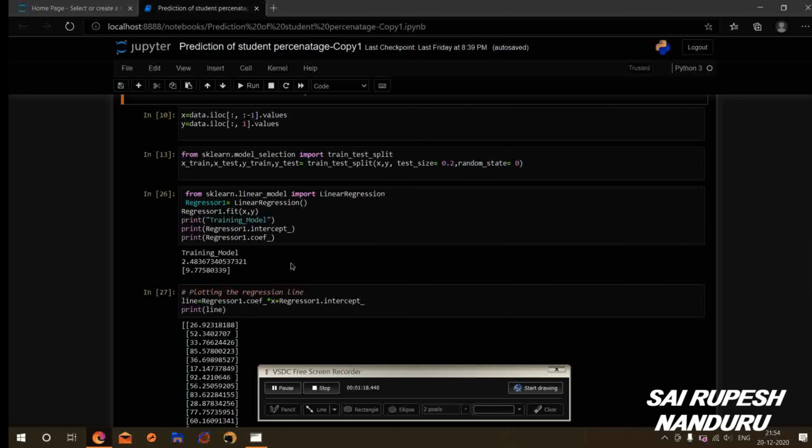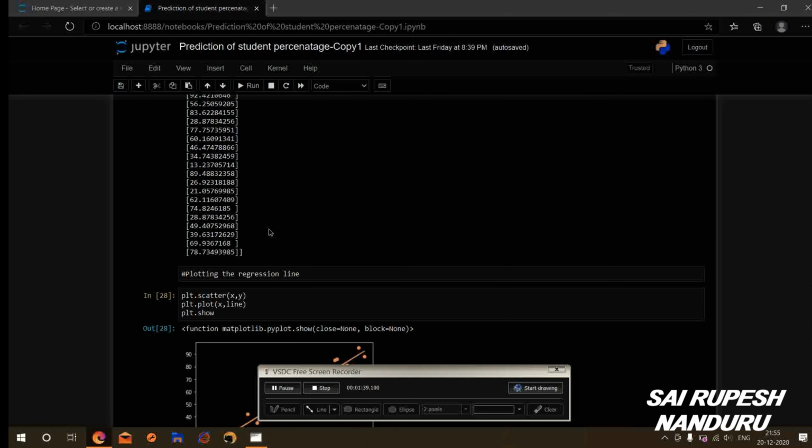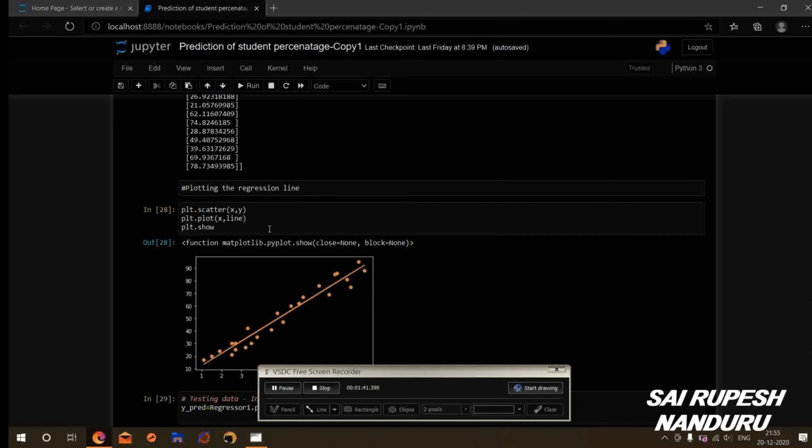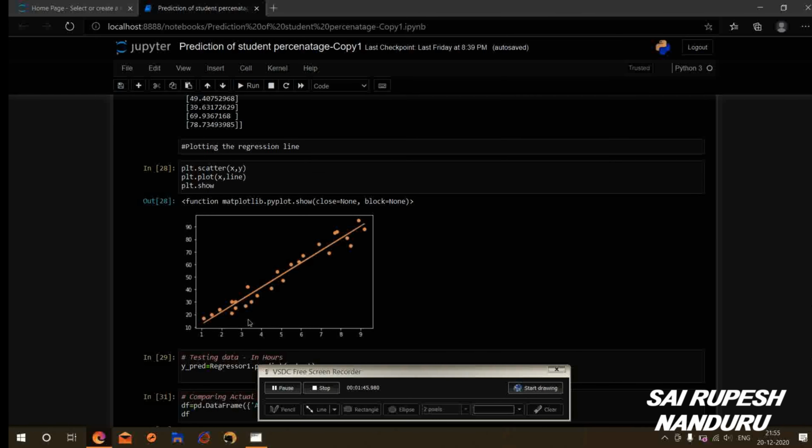After that, I have found out the intercept and the coefficient of the regression. After that, I have plotted the regression line through the formula: regression coefficient multiplied with x plus intercept. After that, I have plotted the regression line, which you can see in this plot. Here it clearly shows that the data is following linear regression.